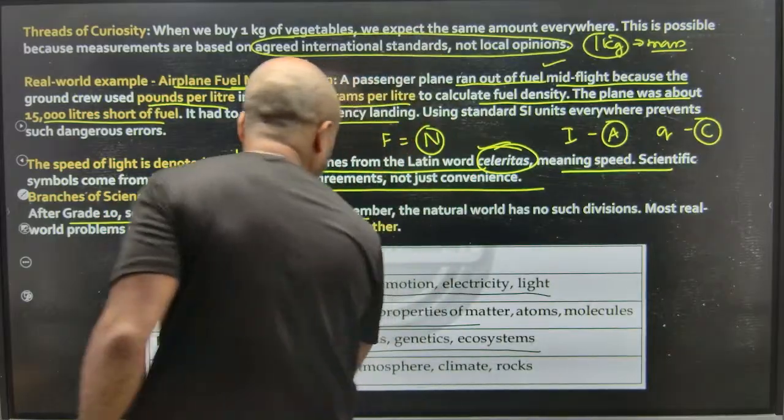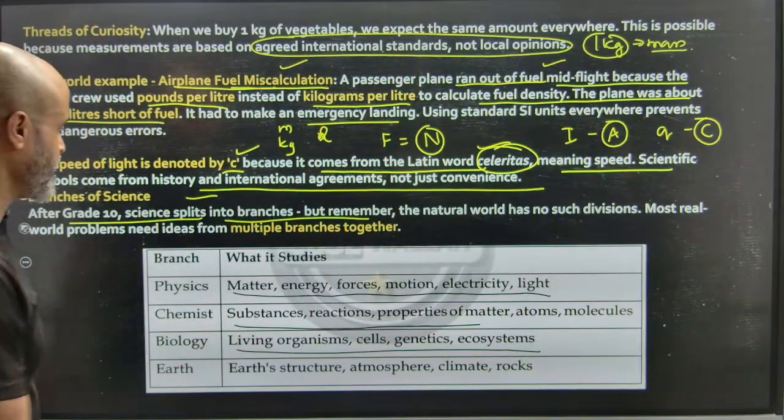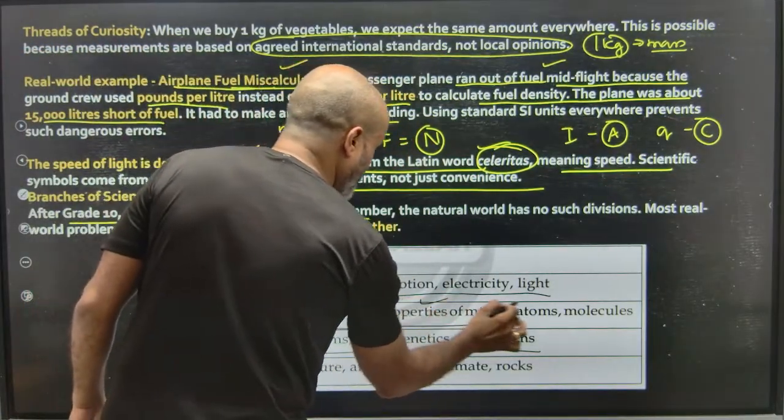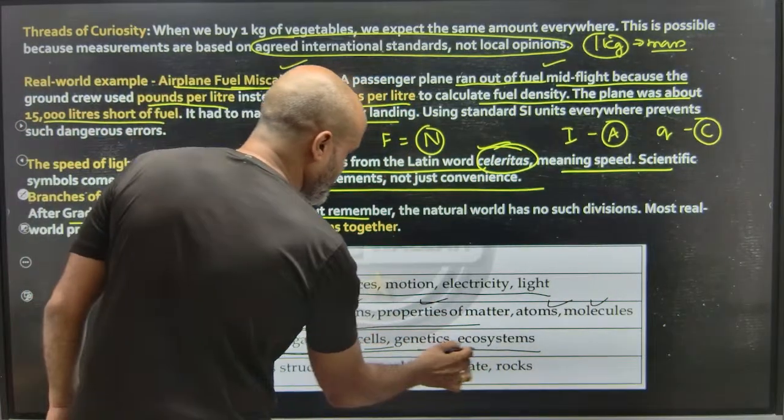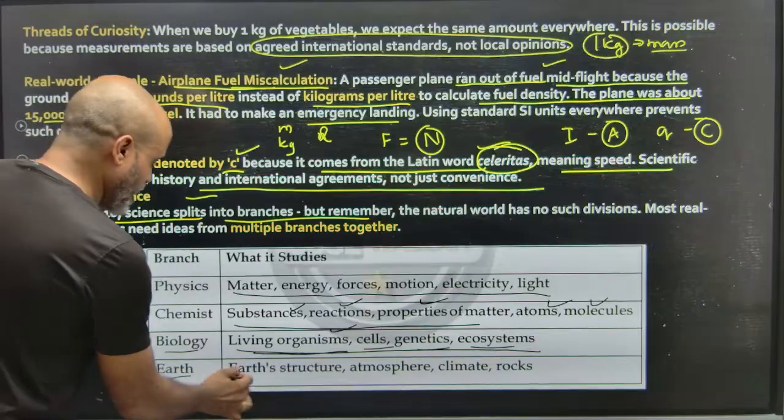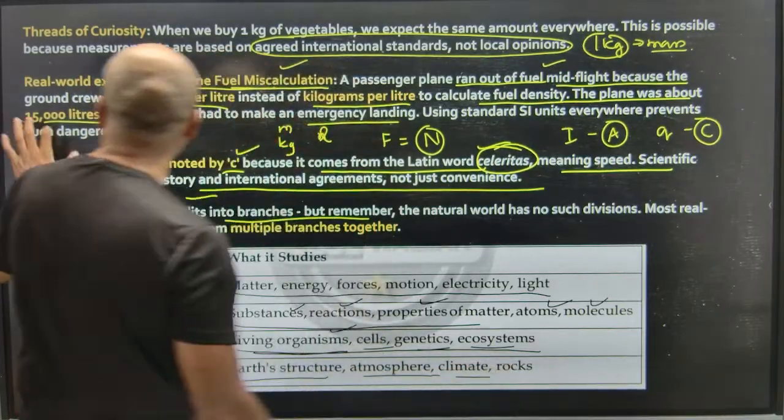Energy, forces, motion, electricity, light. Chemistry deals with substances, reactions, properties of matter, atoms and molecules. Biology deals with living organisms, cells, genetics, ecosystems. And earth structure, atmosphere, climate, rocks are what we study in the study of earth.